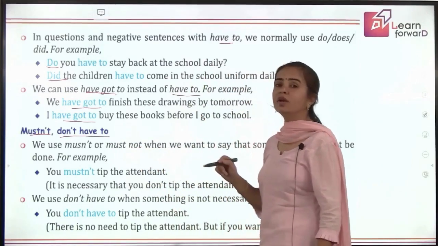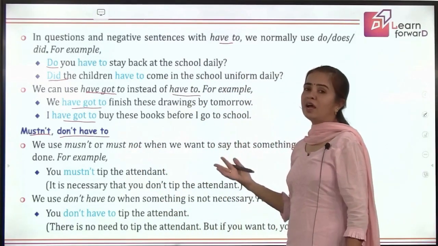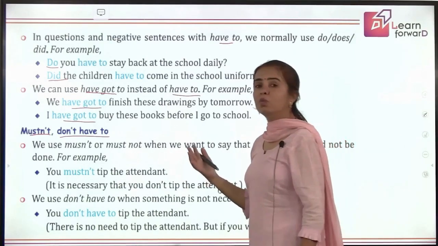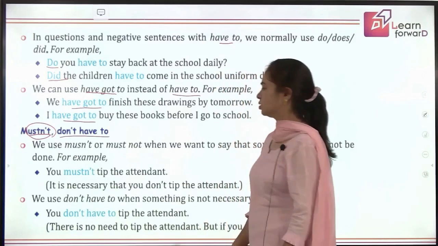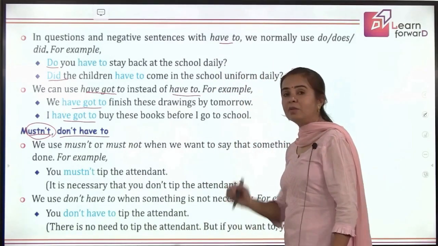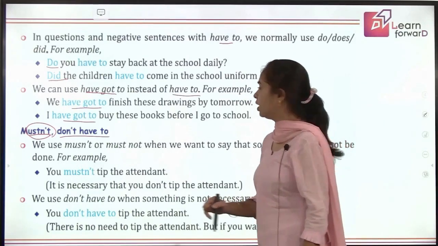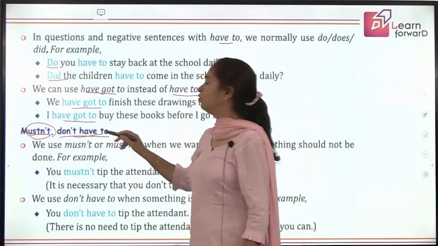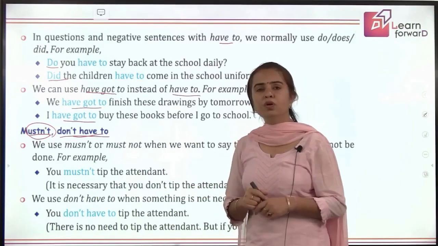Fine. Now moving ahead, we have mustn't and don't have to. Mustn't is the contraction of must not. So that means you don't have to, it's not needed. But what is the difference again, children? Must not means you must not tip the attendant. That means it is not the right thing to do, it is prohibited. Okay, but then you don't have to tip means it's not needed, but even if you do, it's fine.